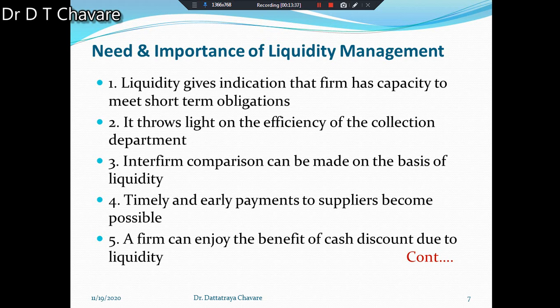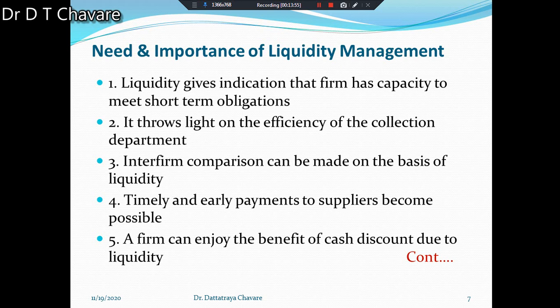It means that through liquidity management we can understand the efficiency of the collection department. Then another point we have to understand is that inter-firm comparison can be made on the basis of liquidity.